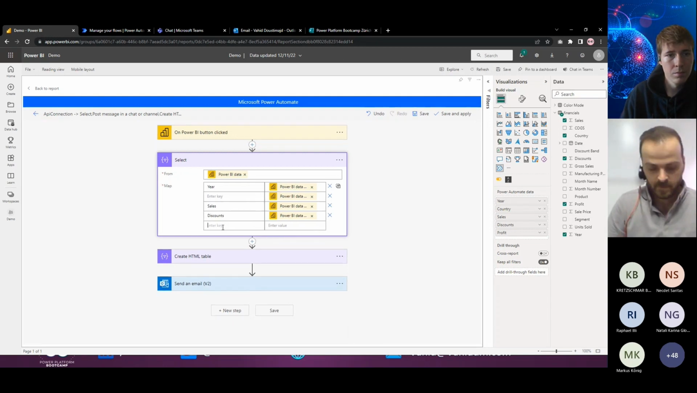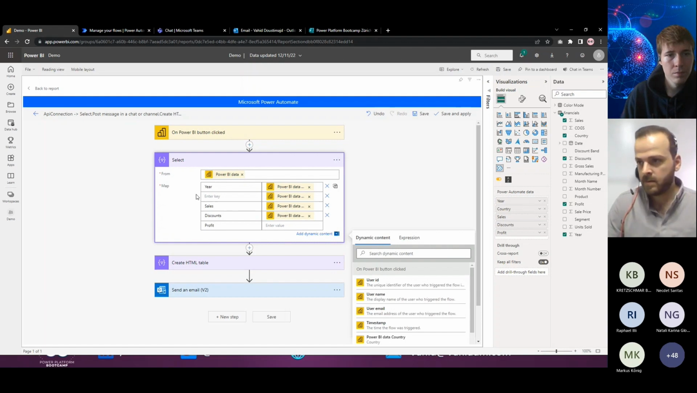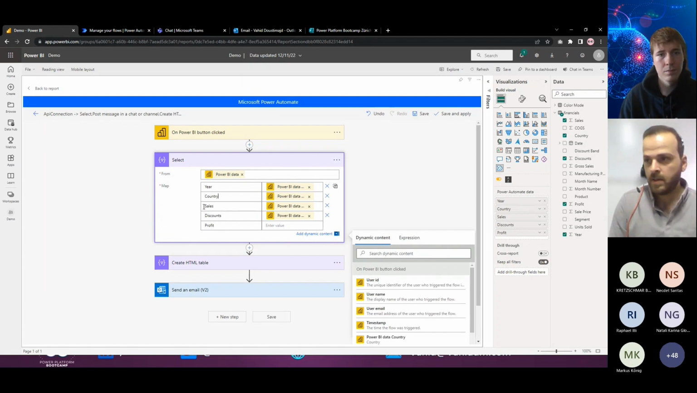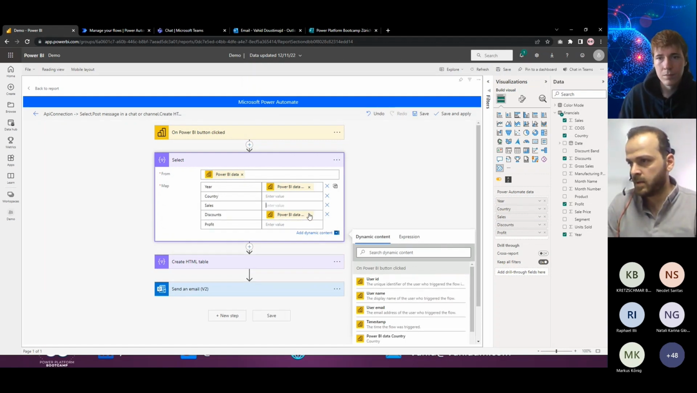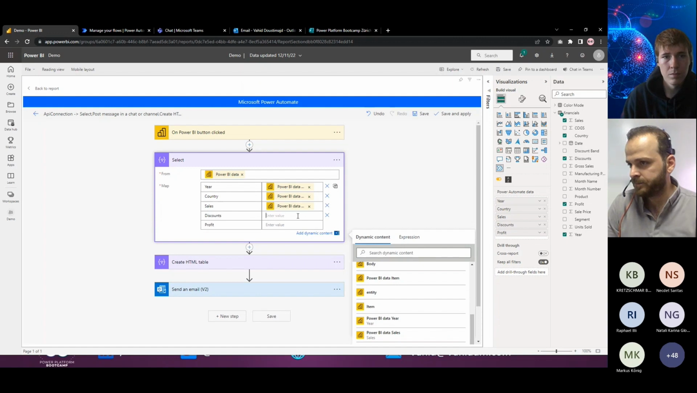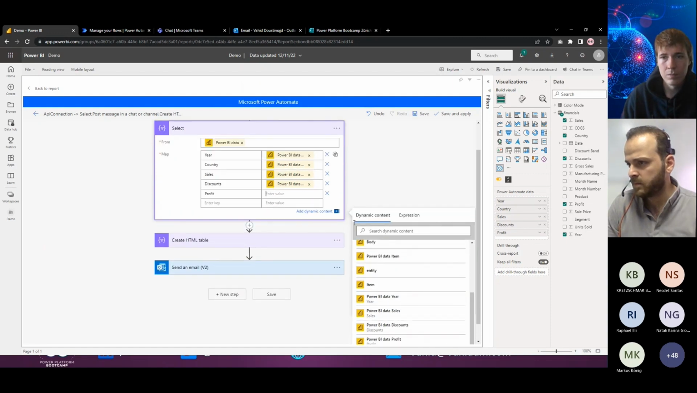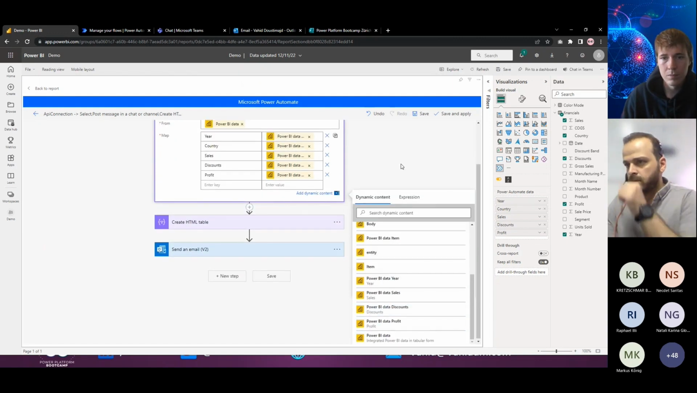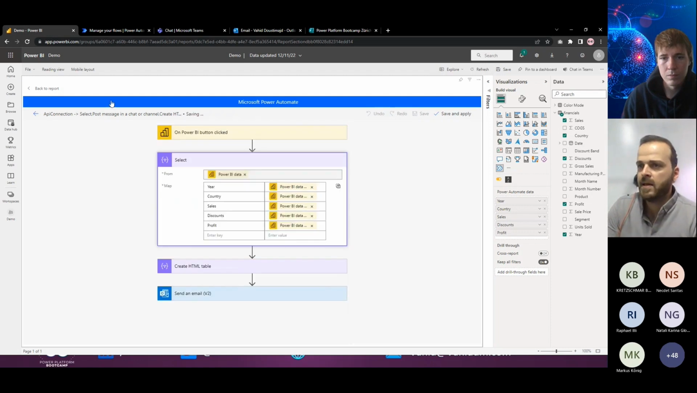Sales, profit, country, and then let me drive those items again. So here I added the country so I can see it here. Sales should be sales, discount, and the profit should be profit. That's it. Let's test it again.